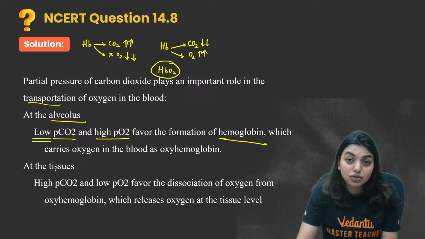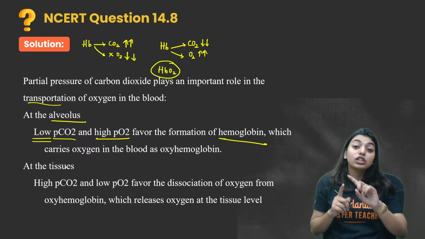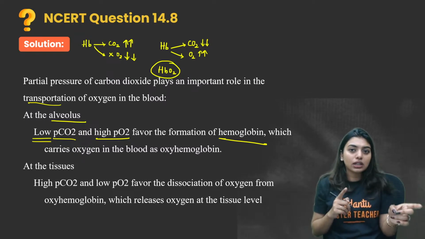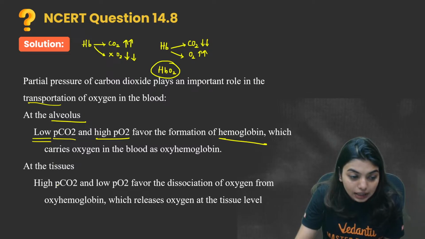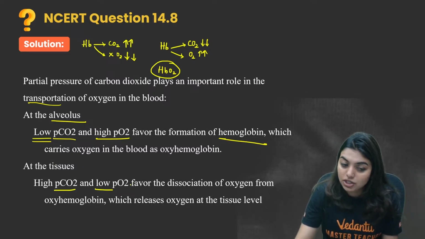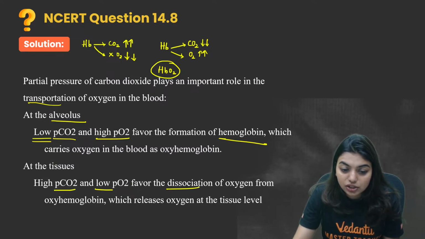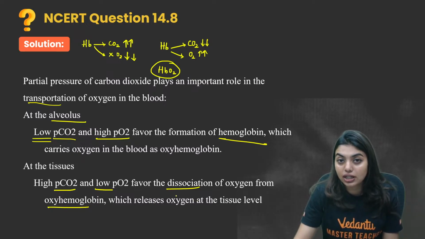At the tissue, what happens, students? In tissue, we need dissociation. That means we have to throw out the carbon dioxide. At that time we need high partial pressure of carbon dioxide and low partial pressure of oxygen, which favors the dissociation of oxygen from oxyhemoglobin and releases oxygen at the tissue level.